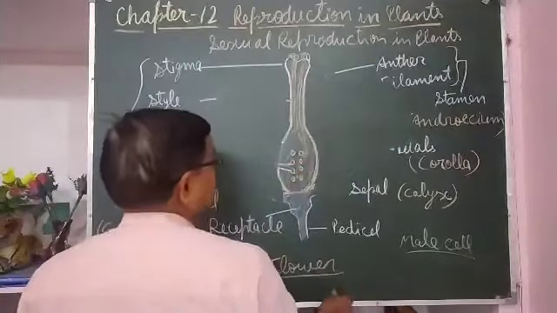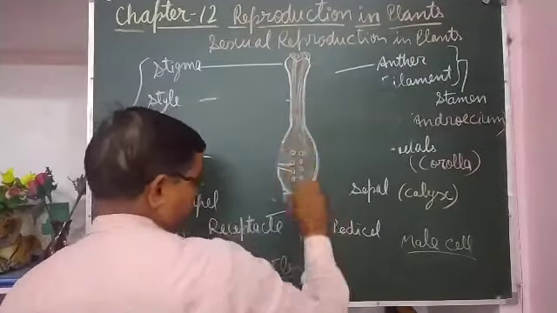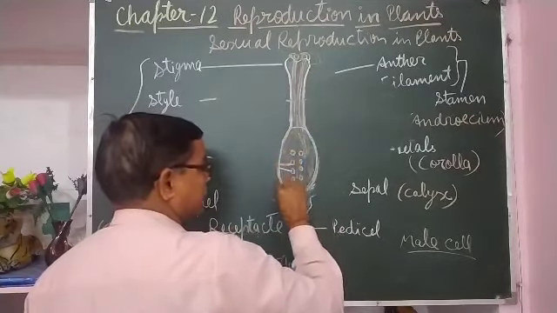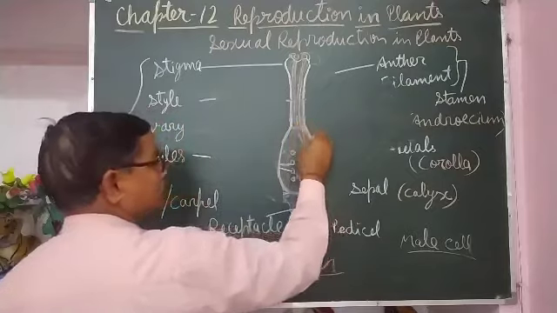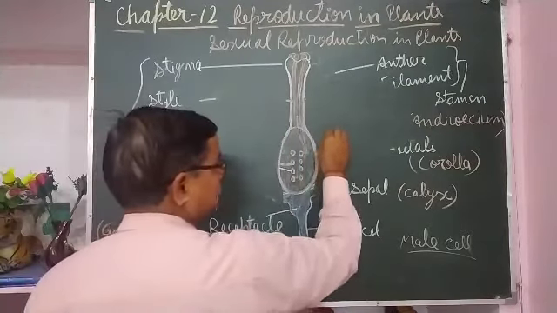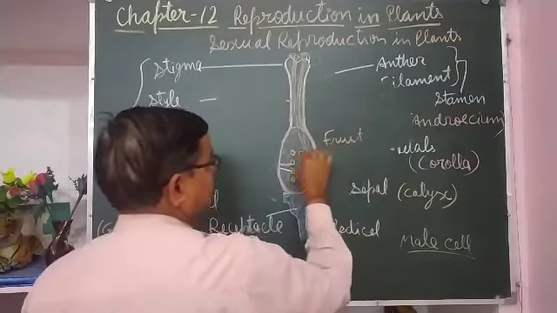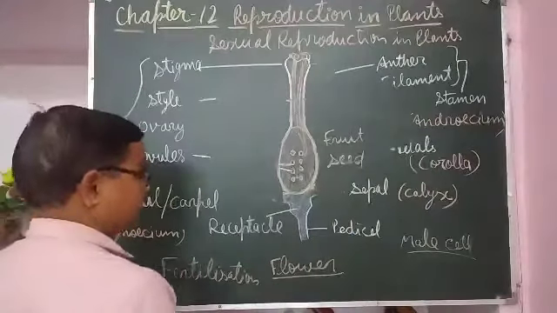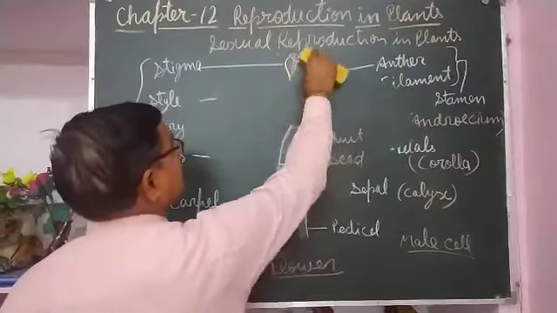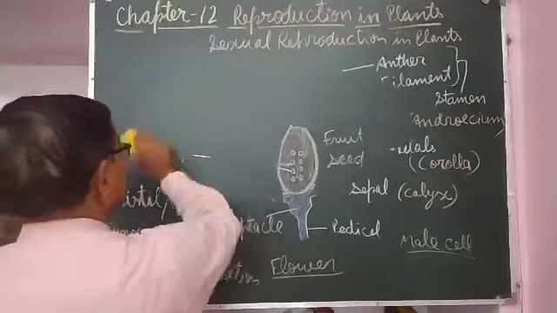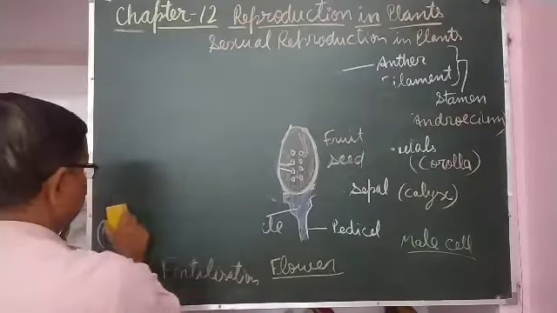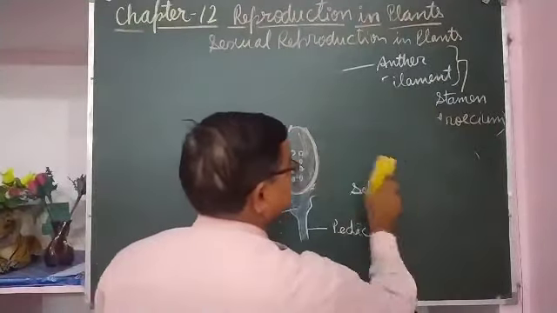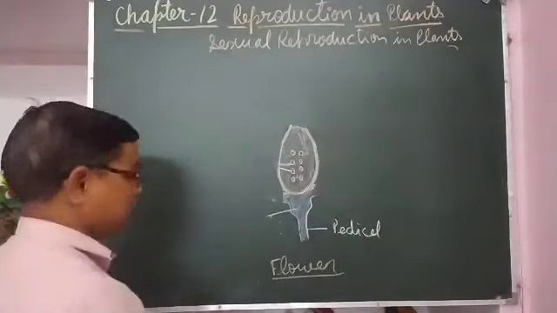After fertilization, there is no need of the stigma and style. They start to dry and fall down, and then only the ovary is left. At last this ovary converts into fruit, and the ovules convert into seeds. So the style and stigma dry and fall down, only the ovary is left, which converts into fruit, and the ovules convert into seeds.